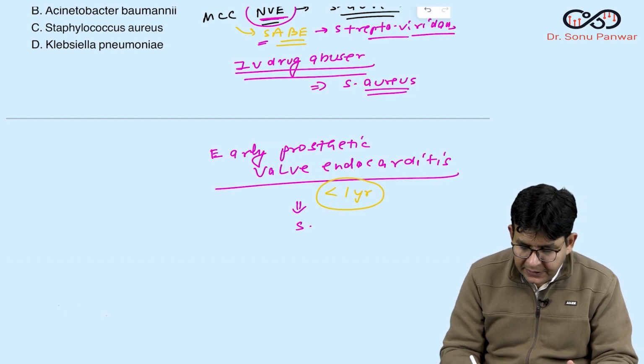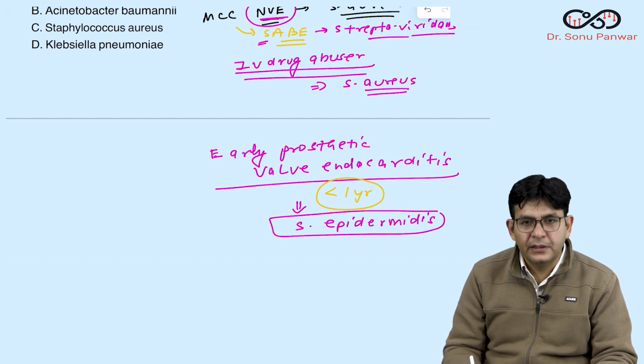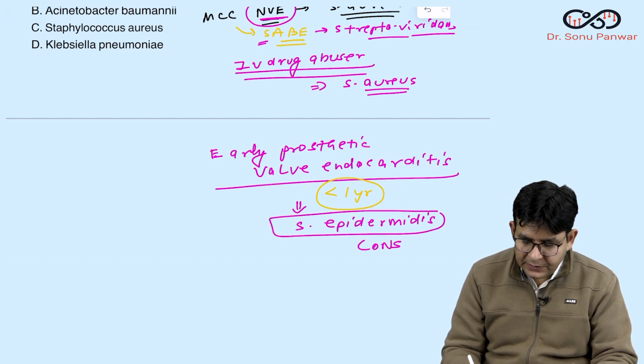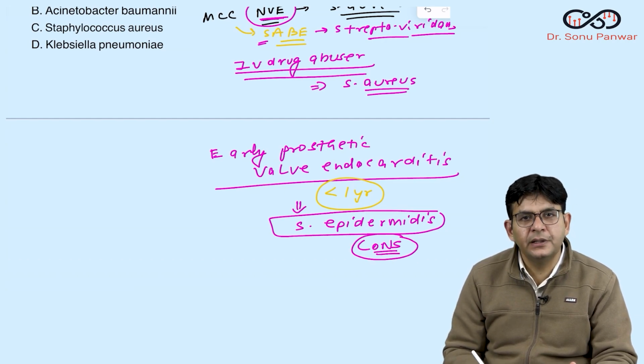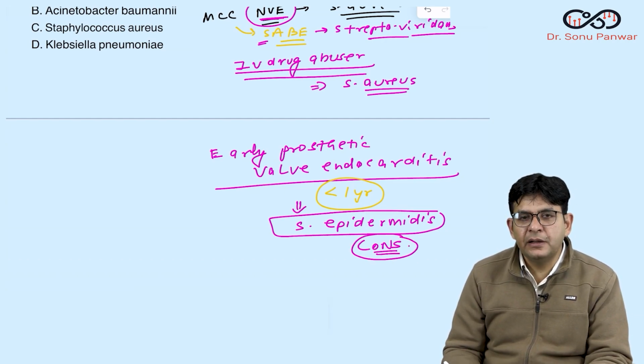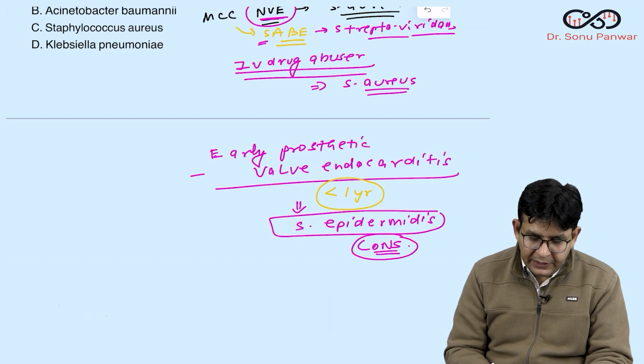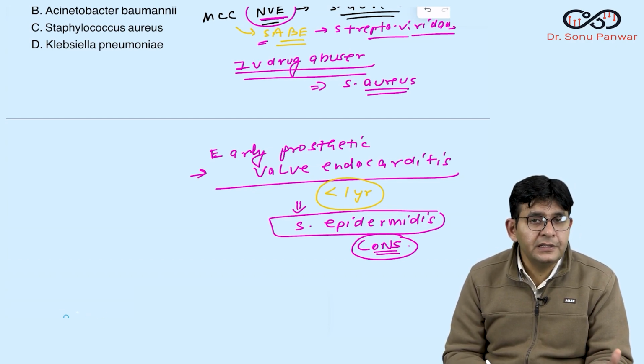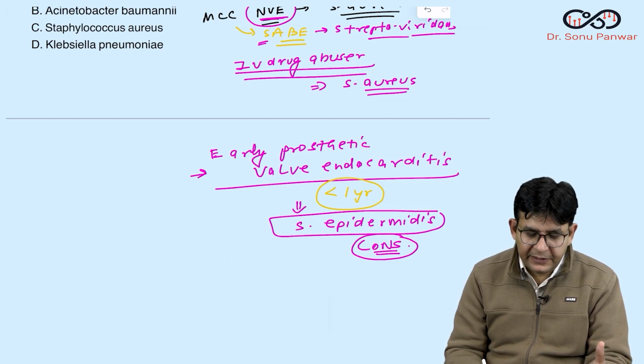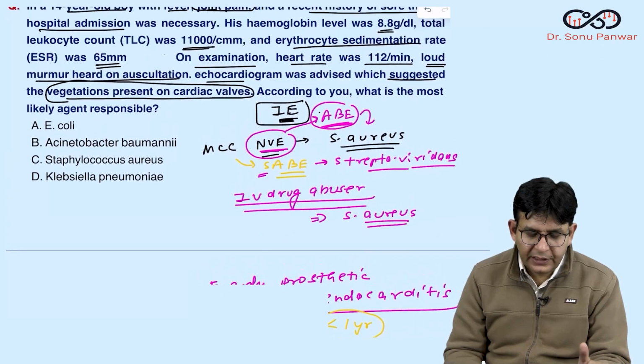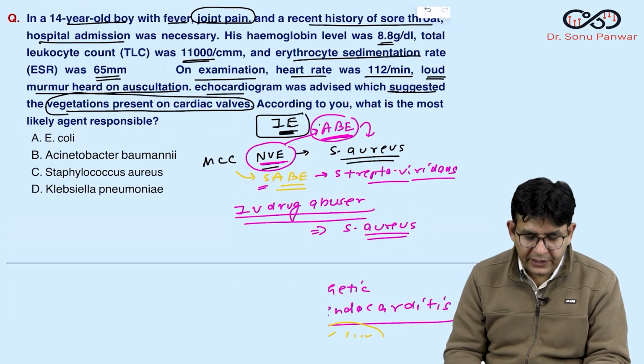It is caused by Staph epidermidis. And you know, this particular name comes where? This particular name comes in the CoNS. So after this, I would like to tell you, if there is a history of dental surgery and all, then you have to focus upon sanguis and mutans. Otherwise, these particular names are there for infective endocarditis.